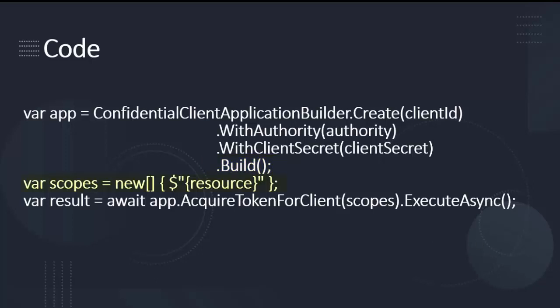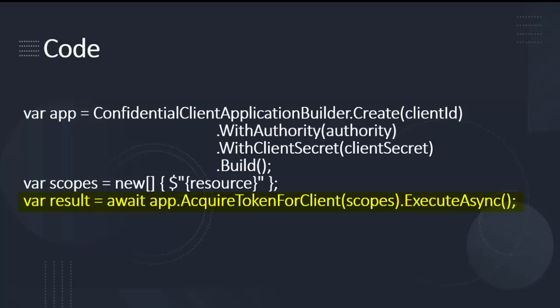This line creates an array of scopes for the access token request. And this one sends an access token request to Azure AD using the confidential client application instance. The acquire token method specifies the required scopes, and the execute async method sends the request asynchronously.